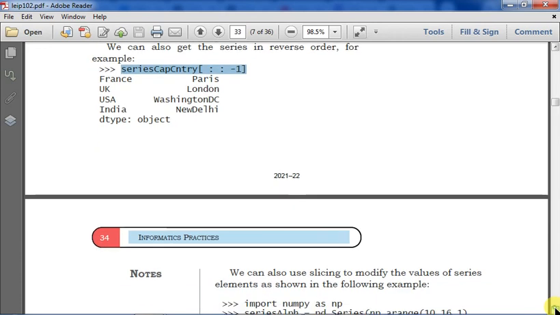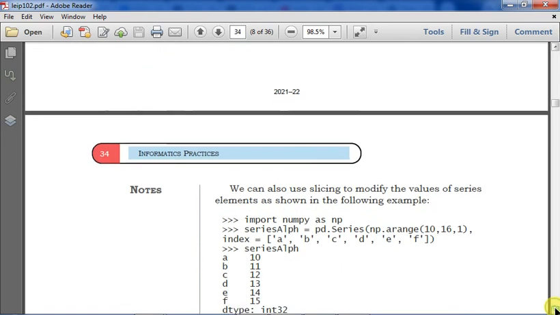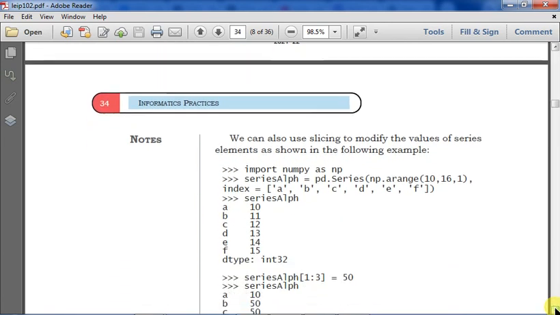We can also use slicing to modify the values of series elements, as shown over here. A simple program has been shown here: import numpy as np, series alpha equals pd.Series, and then np.arange(10, 16, 1). The 1 can be excluded also, it doesn't matter. And then index a b c d e f. There will be 6 values: 10, 11, 12, 13, 14, 15, since it has been given 16. The spelling is not ARRANGE, it is actually ARANGE.